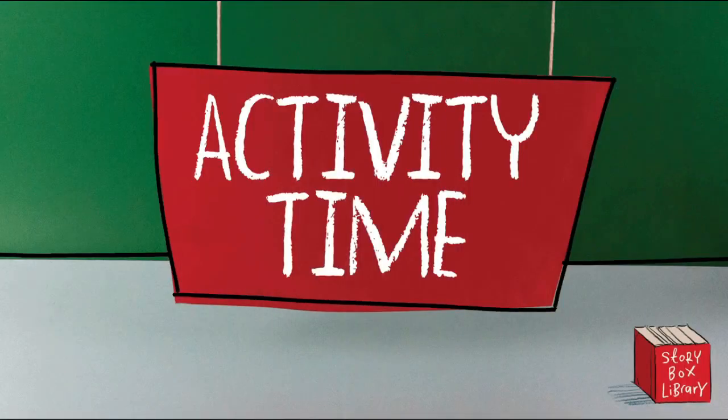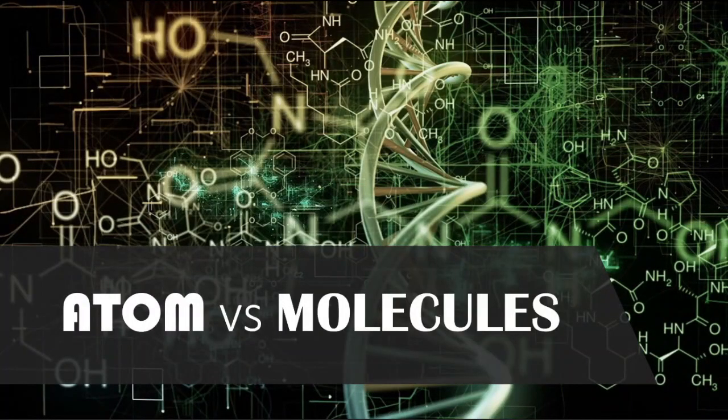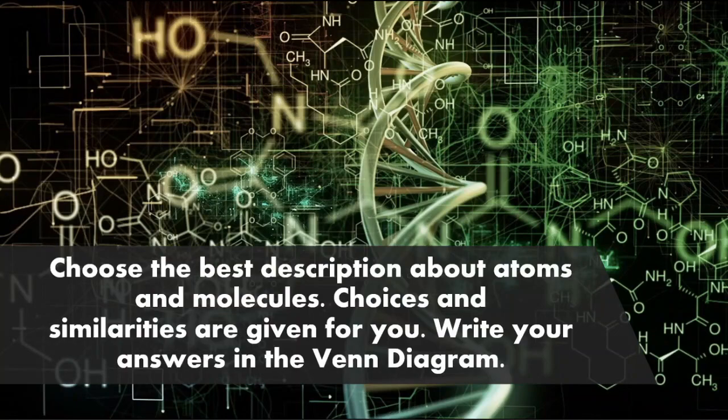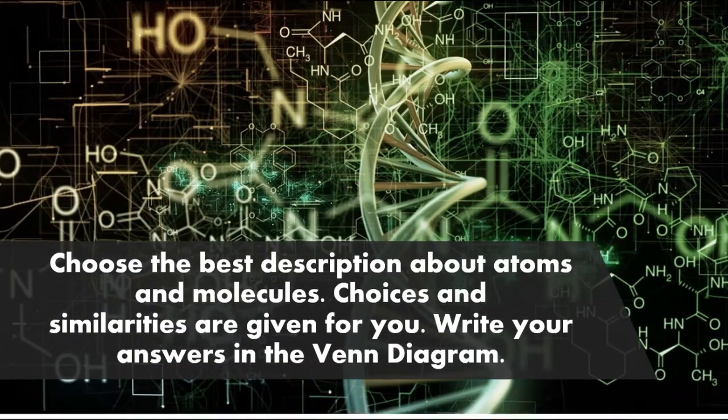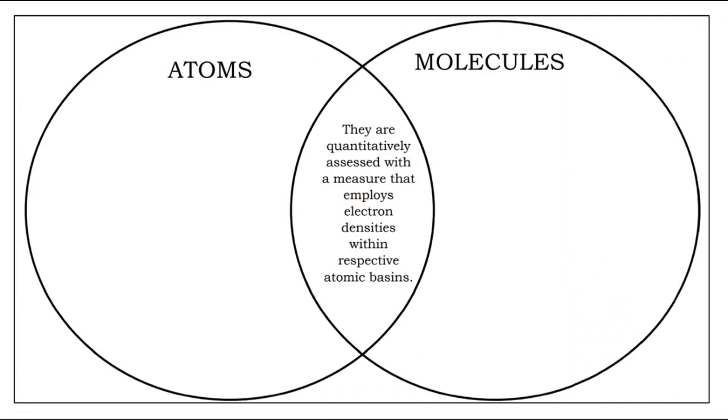Now, I know you have the idea about atom and molecules. So, let us have a short activity. Okay, the title of our activity is Atom versus Molecules. I want you to choose the best description about atoms and molecules. Choices and similarities are given for you. Write your answers in the Venn diagram. Here is the Venn diagram.